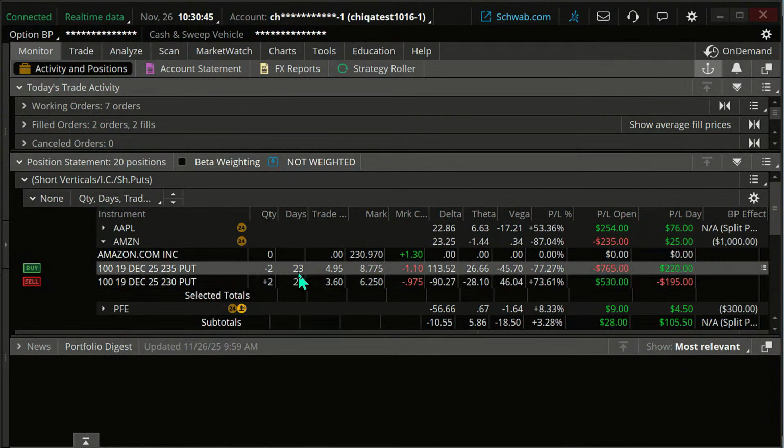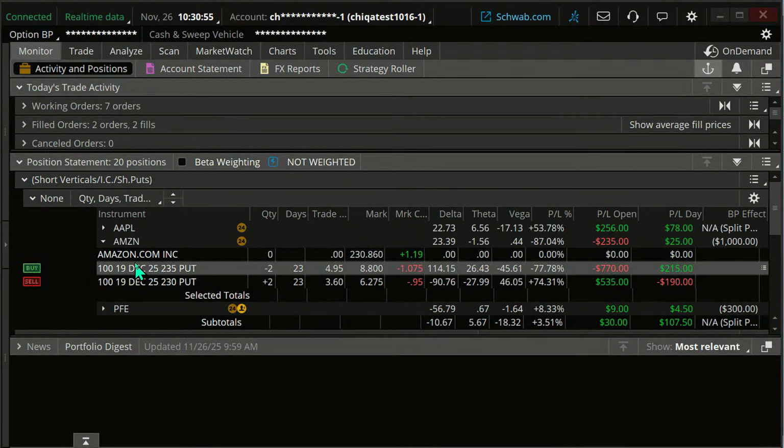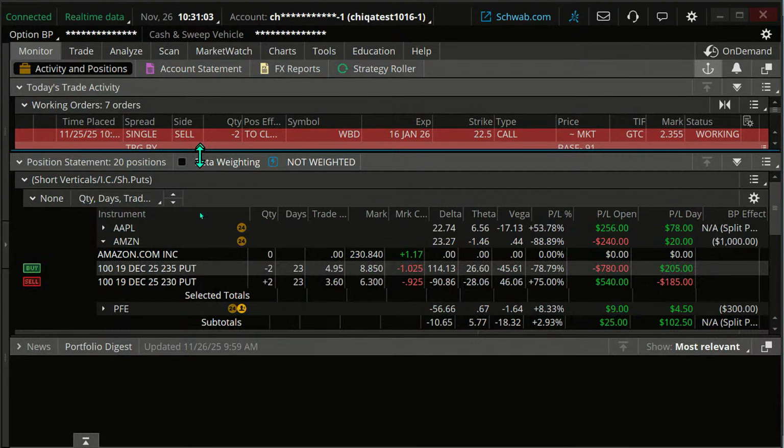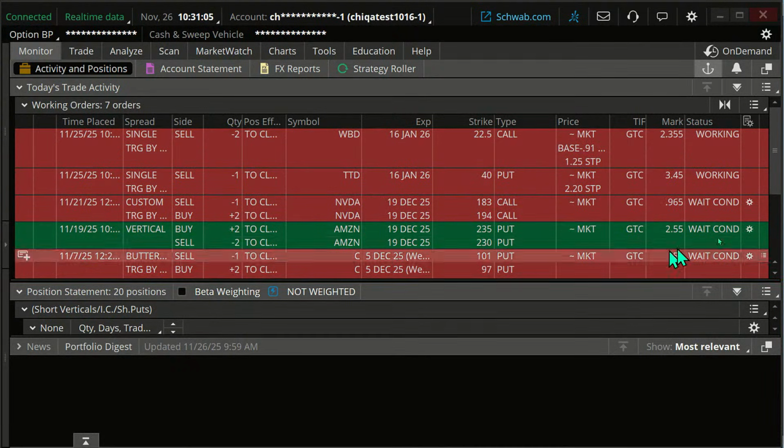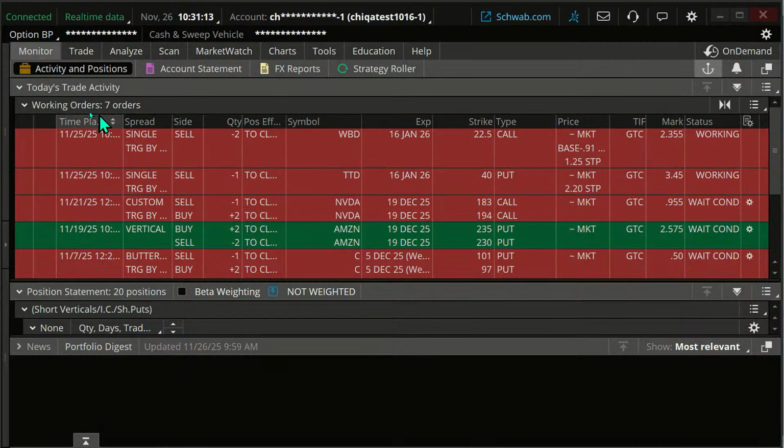We still have some time to go on this. We are losing money. This is, again, a bullish trade. It's a short put vertical. We do have a stop on it though. Okay. We do have a stop. Let's see what our stop is on Amazon. Here's Amazon. It's a conditional order. Less than or equal to 215, we're getting out of this.